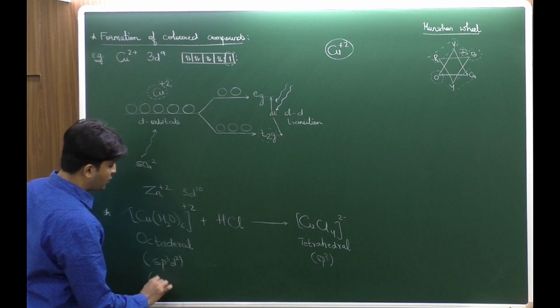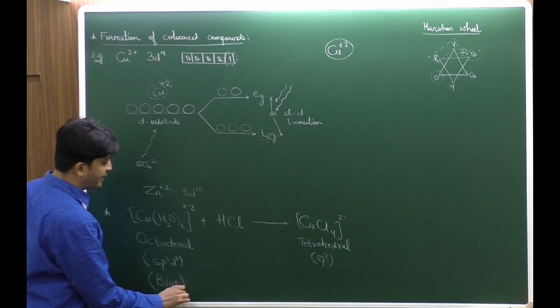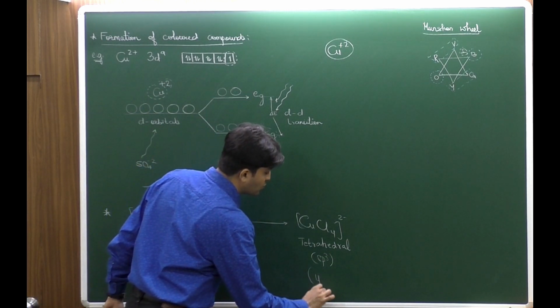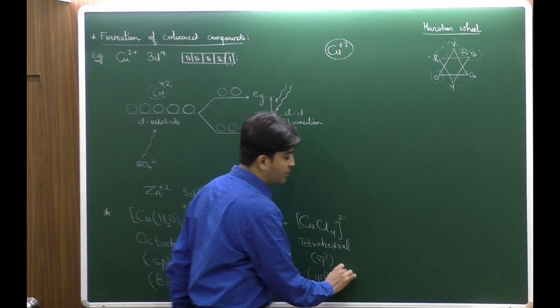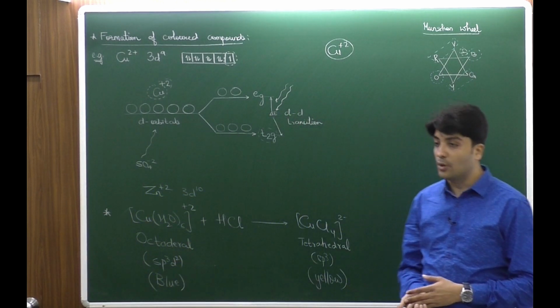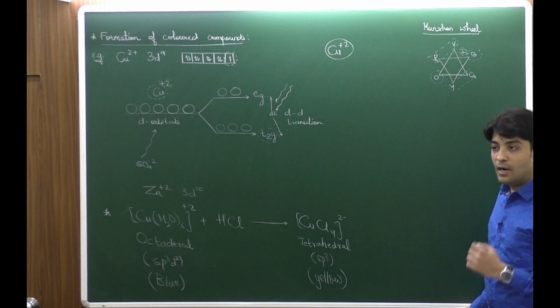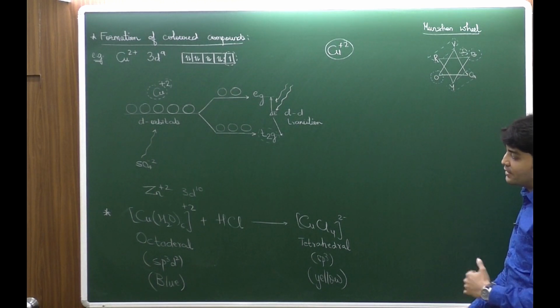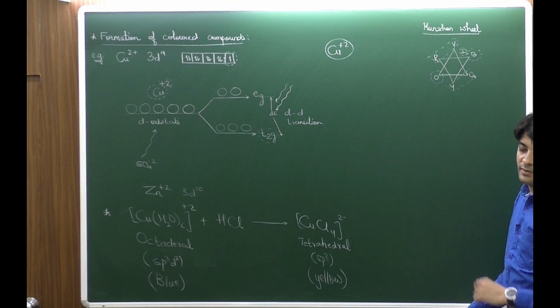Now it is observed that the blue color of the hydrated cupric ion has changed to yellow, because there is a change in the geometry and a change in the approaching ligand, and because of that the color also changes.